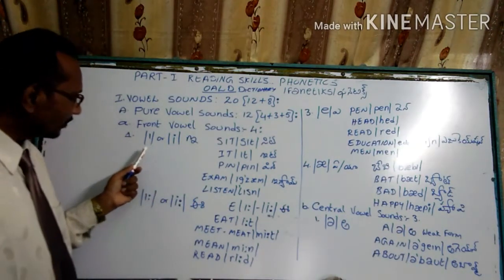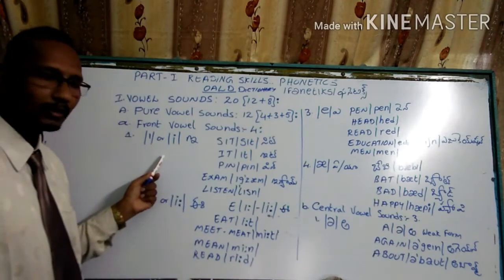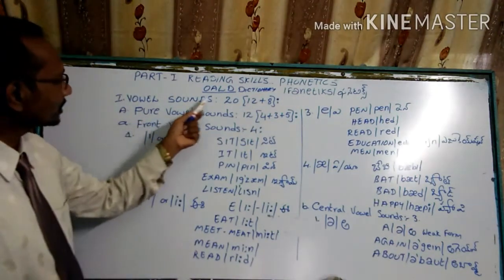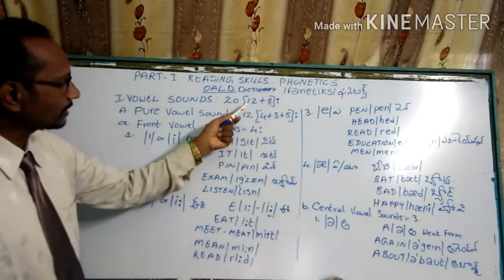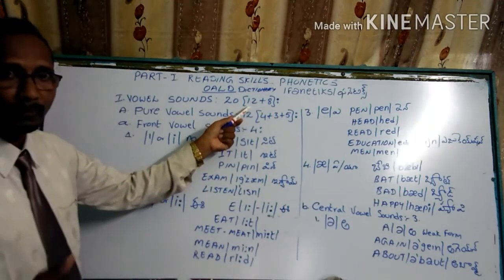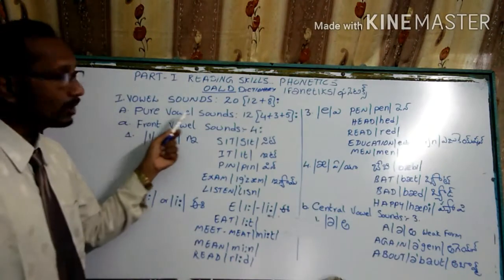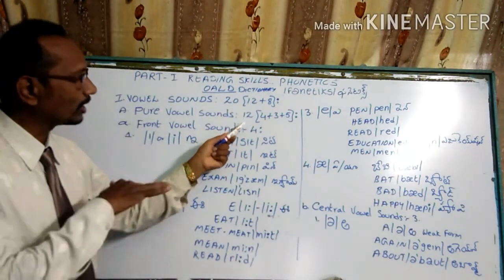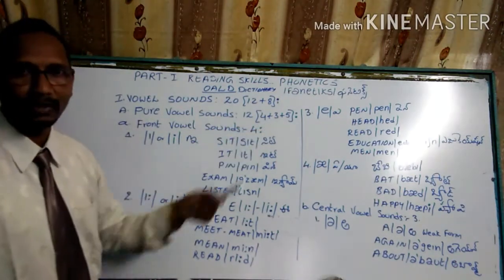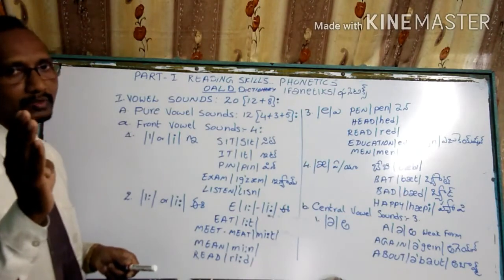I give you the phonetic sounds. We have 20 vowel sounds, with subparts 12 plus 8. From the 12 we have pure vowel sounds, divided into 4, 3 and 5. We have three parts, my dear students.